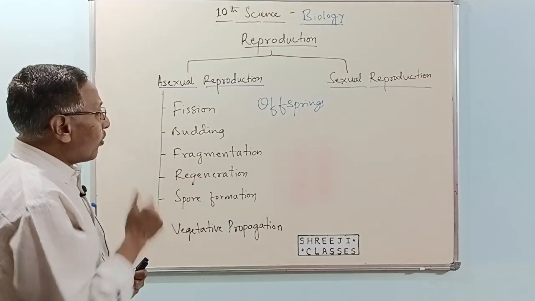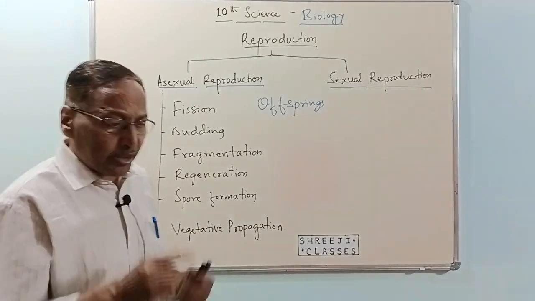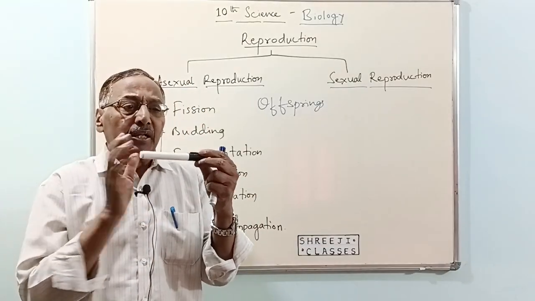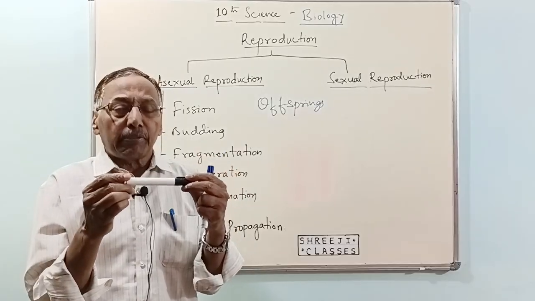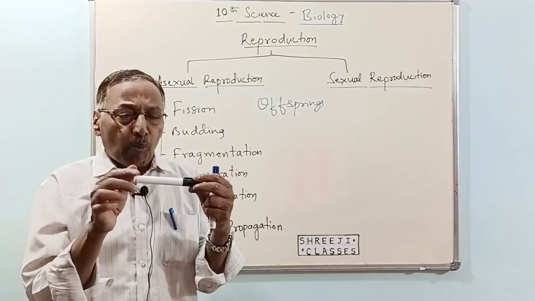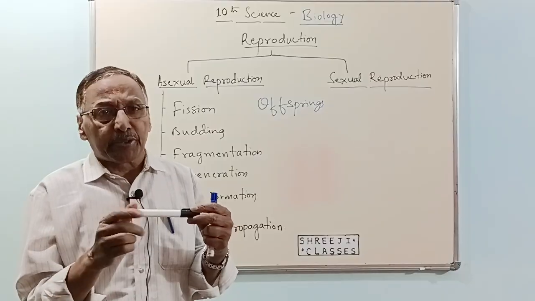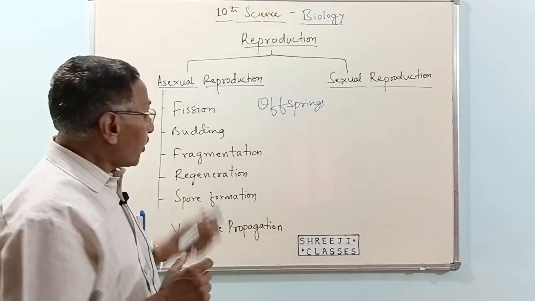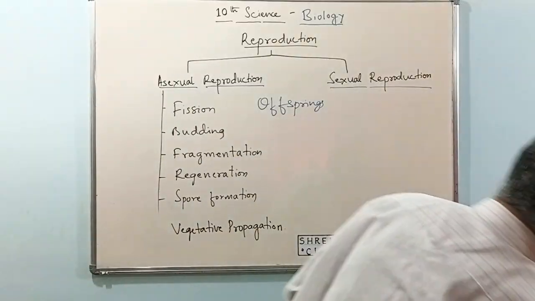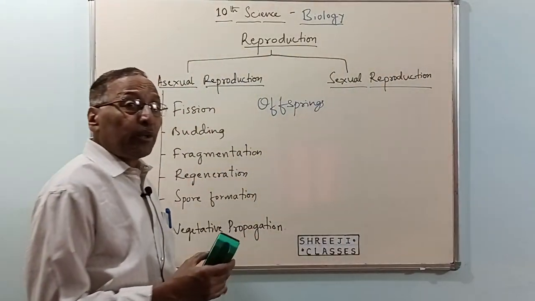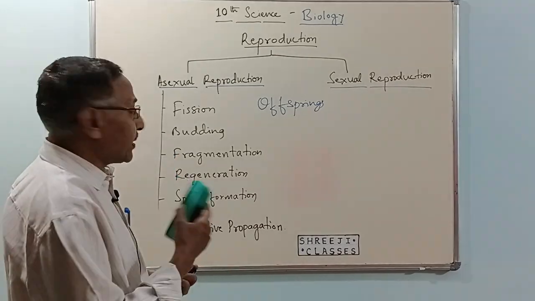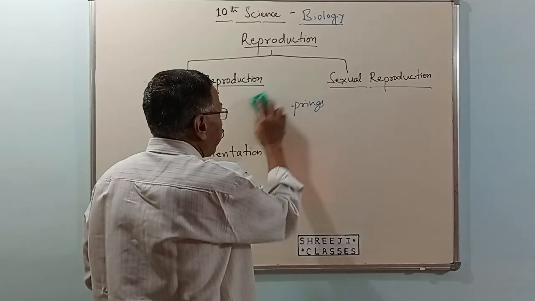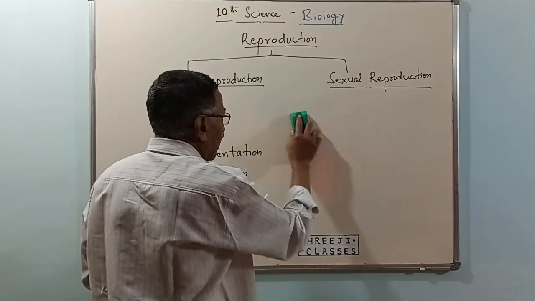Okay. Firstly, what is meant by fission? Fission means breaking or splitting. This pen, if it is broken into two, we call it fission. Breaking up of one organism into two individuals, which we call daughter cells, is fission. There are two types of fission. This usually takes place in unicellular organisms, like our amoeba, bacteria, right?